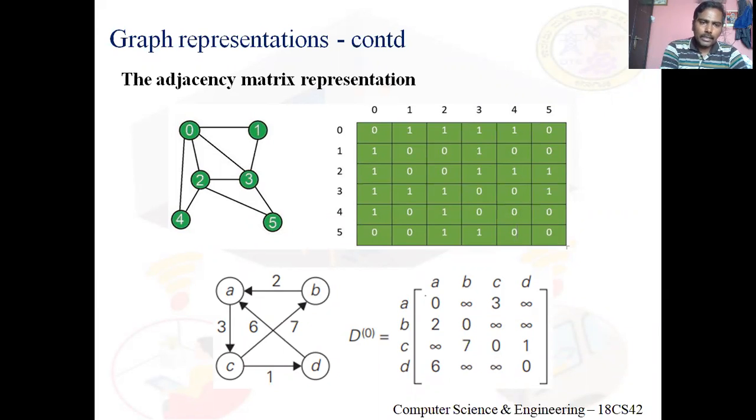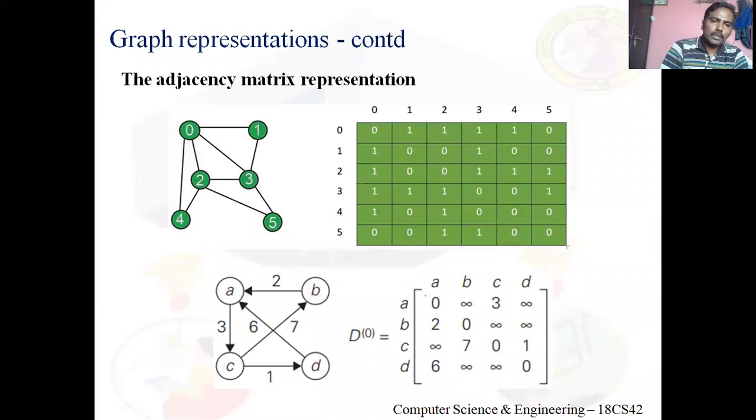At the left, there's a graph. I want this graph to be given as an input to the C program, so I want some representation that the C program can understand. And one of those representations is a matrix.